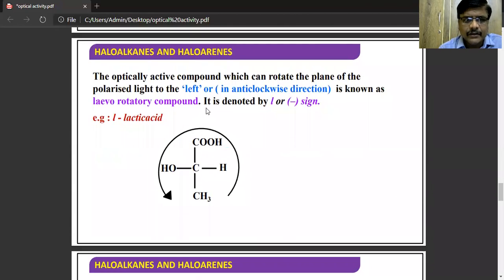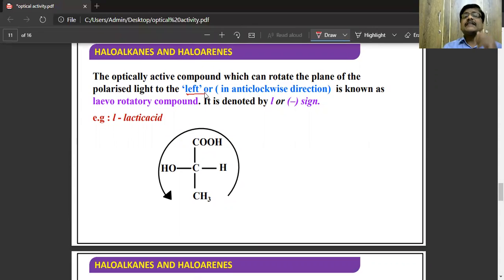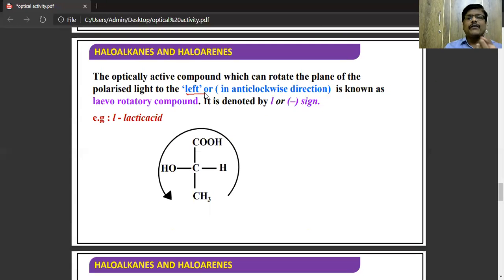And next one, which rotates the plane polarized light towards the left hand side. So right hand side is a clockwise direction. You know that from left to right, that is clockwise direction. So the plane polarized light which is rotating towards the left hand side or anti-clockwise direction, that is known as levorotatory compound.